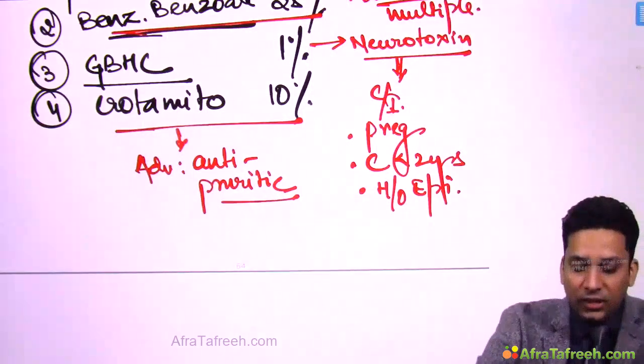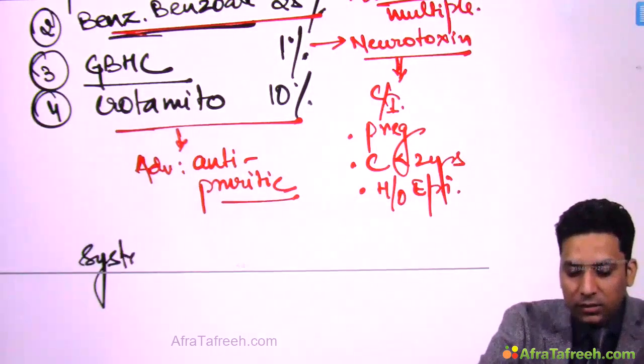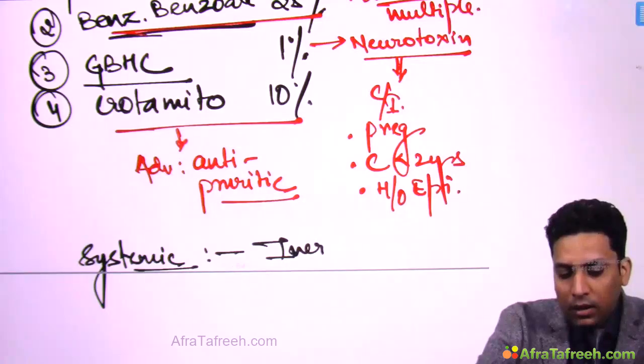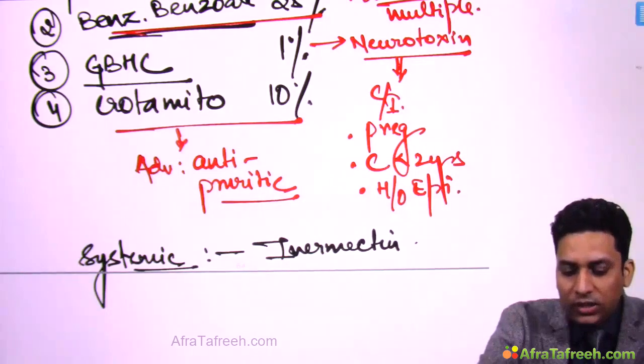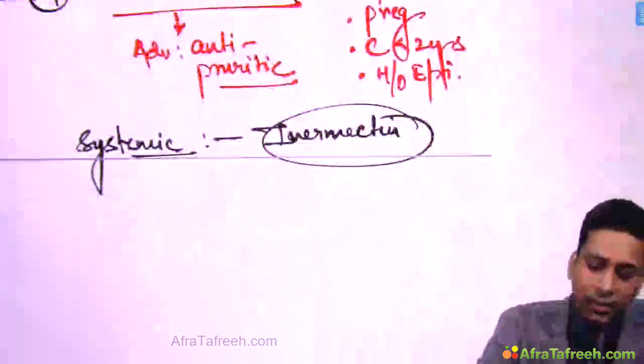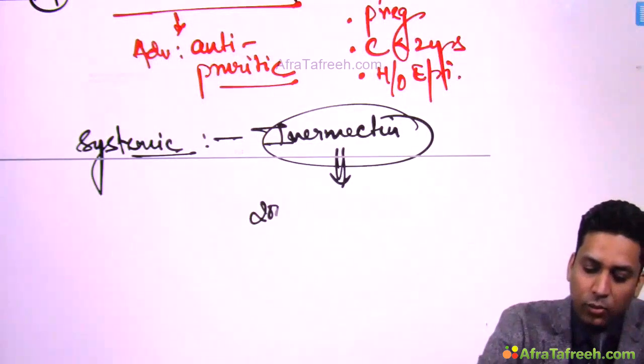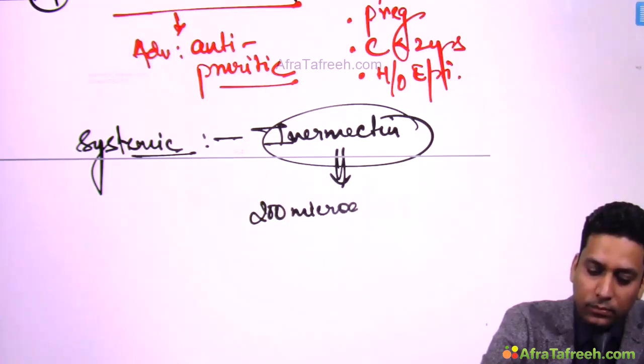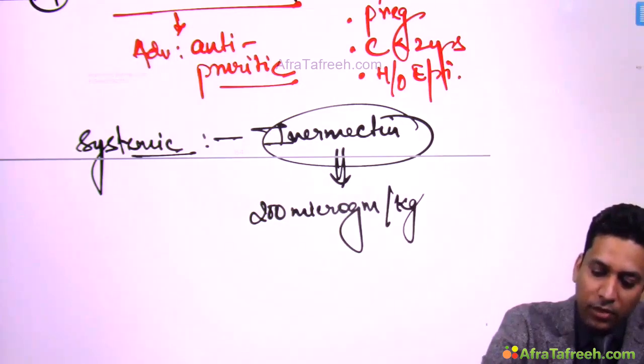Other than these topical agents, you can use systemic agents. The systemic agent commonly used is ivermectin. This is the only systemic agent which is effective. The dose of ivermectin is 200 microgram per kg body weight.